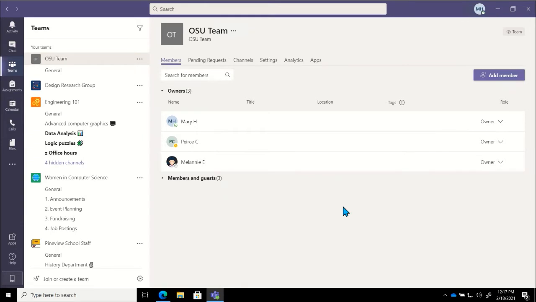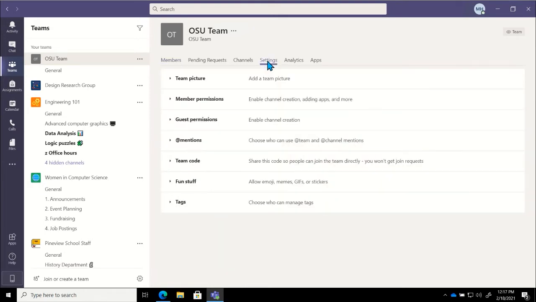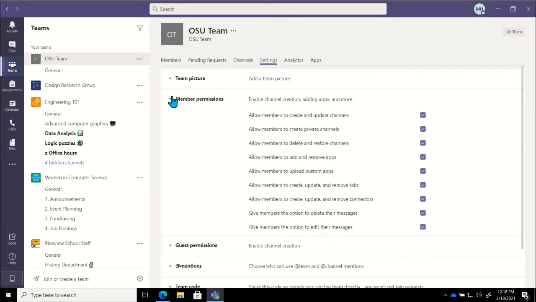Now from here, the next thing we're going to jump into, the next tab that we're going to pick at the top, is actually settings. And so this is where we're going to start going through some of these pieces. So the second one down is member permissions, and that's where I'd like to start with y'all today. If I open this up, if I expand this, this is where I'm going to start making decisions.